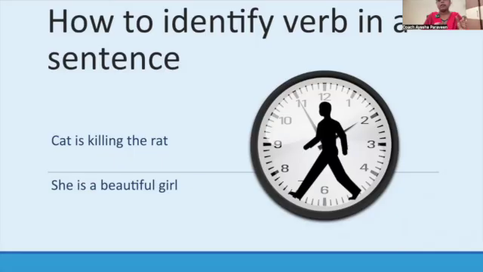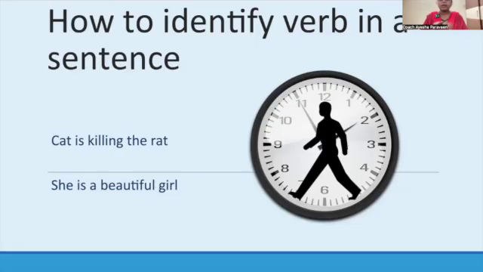In a sentence there can be a time and there can be an action. "Cat is killing the rat." In this sentence, you see, we can see the action. What action? The killing action is happening, and it is happening right now.